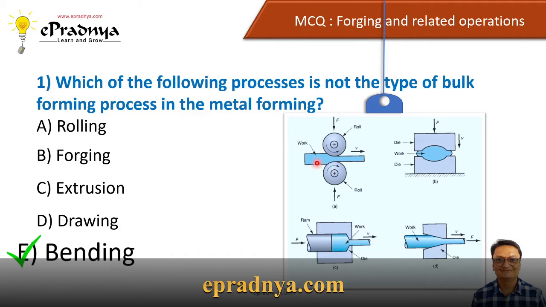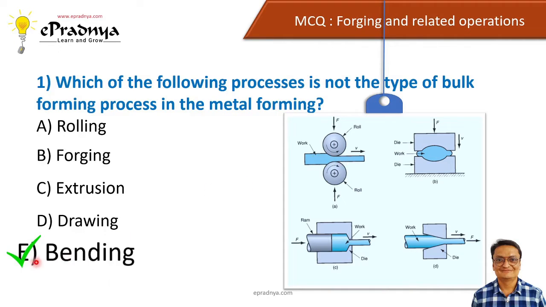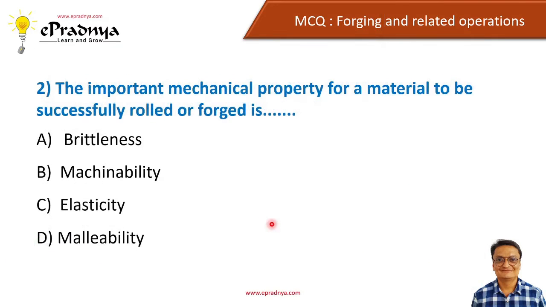So we are reducing the shape and size of a material in a bulk quantity, and in bending it doesn't happen. So that is why these four processes are called bulk forming processes or bulk deformation processes, and bending is not a bulk deformation process. Let us move to the next question.